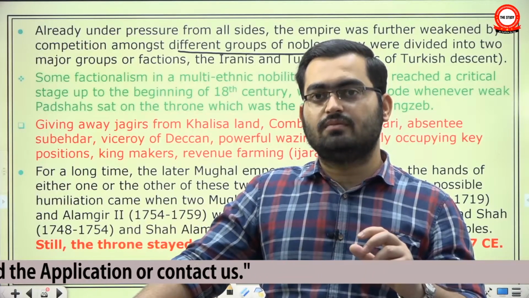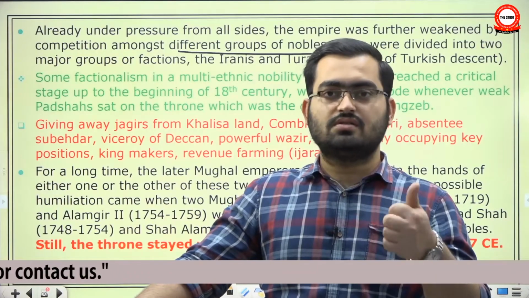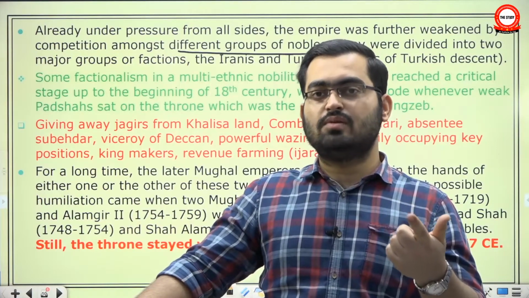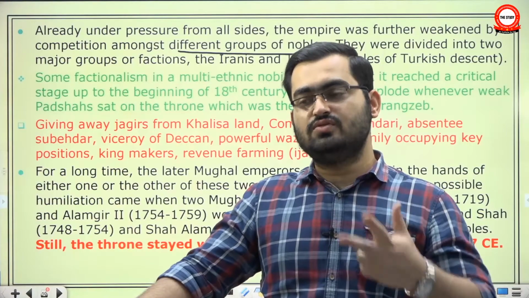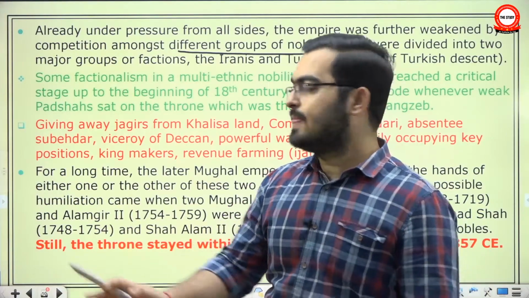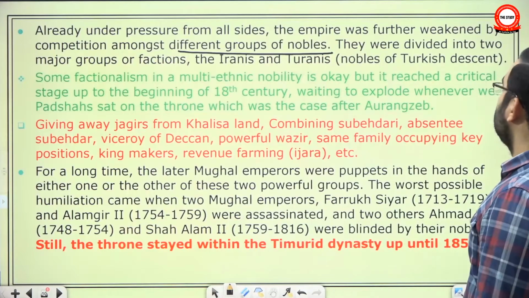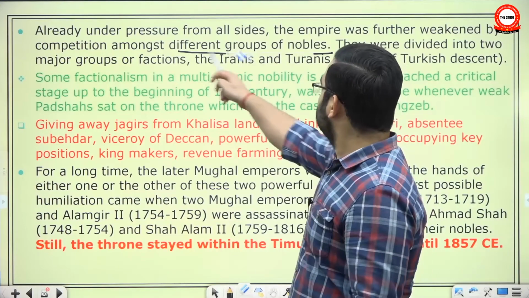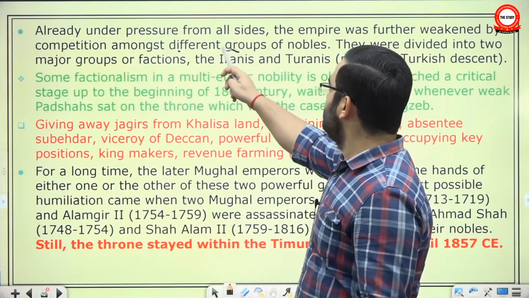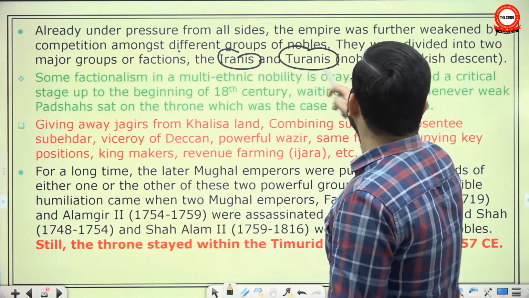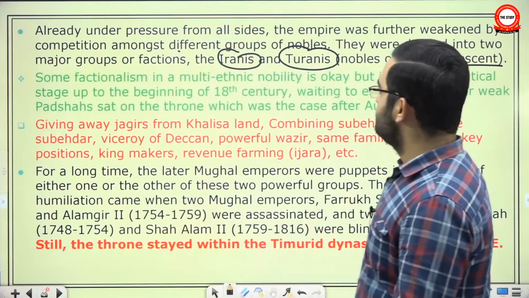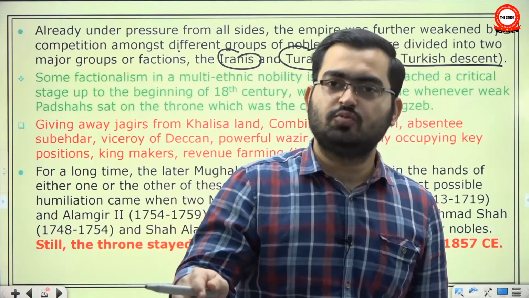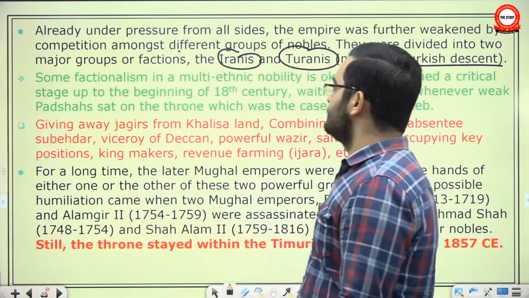The reason for the lack of quality Jagir was the agrarian crisis, frequent revolts by zamindars, the problem of overassessment, enrollment of a very large number of new Jagirdars, etc. They were divided into two major groups of factions, Iranis and Turanis. Irani means from Persia and some parts of Central Asia, and Turanis means the nobles of Turkic descent. There were other groups as well. For example, there was a Hindustani group, and Rajput groups, but mainly these two were the most important factions.